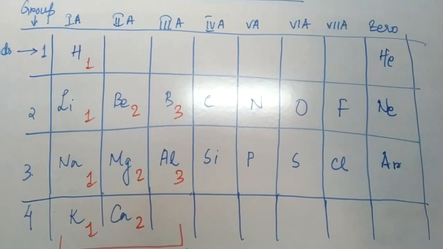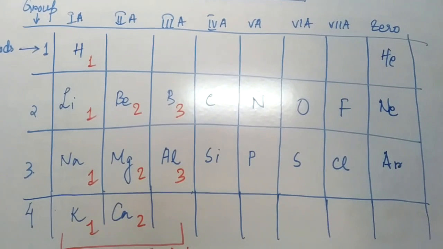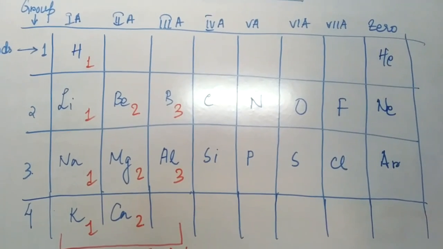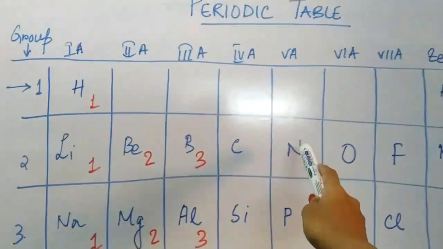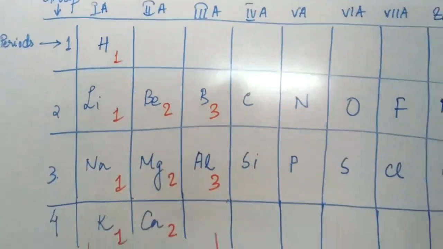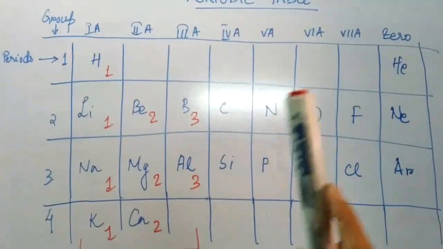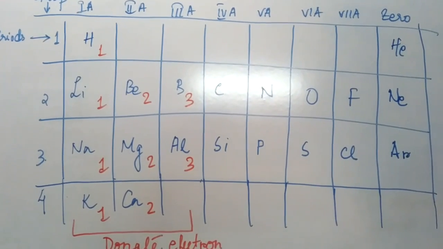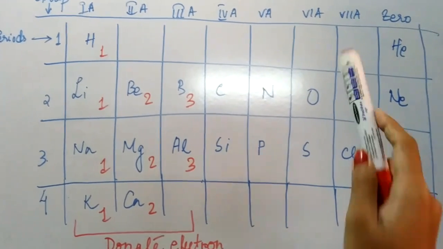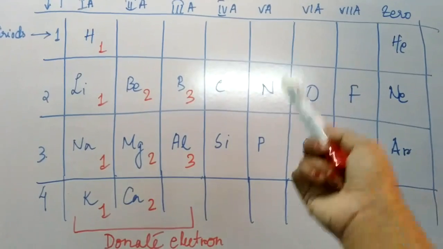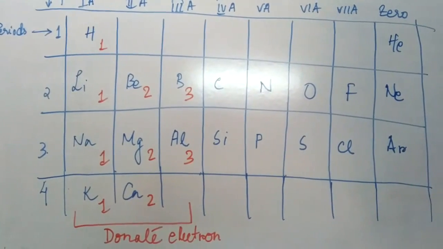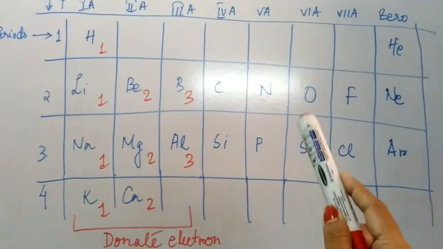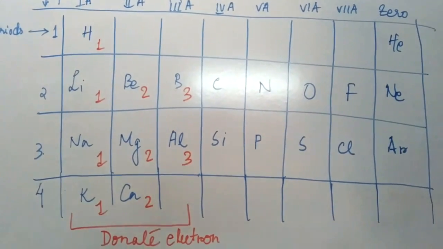In order to attain the stable state, it requires 3 electrons. Now if it starts donating 5 electrons, it will take a lot of energy for combining. But instead of donating 5 electrons, if it accepts 3 electrons, it will be easier for nitrogen to combine, as the energy requirement will be less.